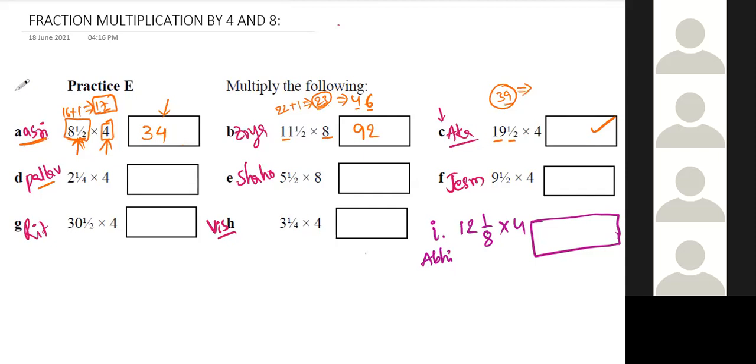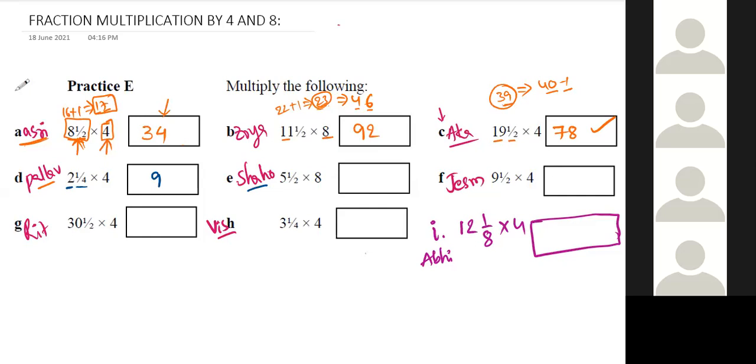Okay, right. We can do it in this way also, right? 40 minus 1. 40 double is 80 minus 2, 78. Yeah, Pallav. Sir, first 1 by 4 into 4 gives 1. 1/4 means quarter part. Quarter part you are doing 4 times, it will be 1, right? Okay. 2 into 4 gives 8. 8 plus 1 gives 9. Very good. Correct.